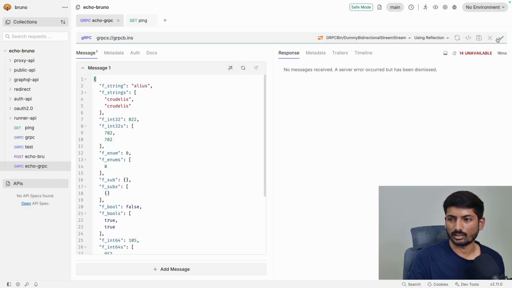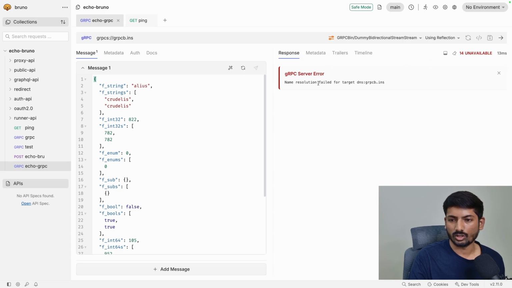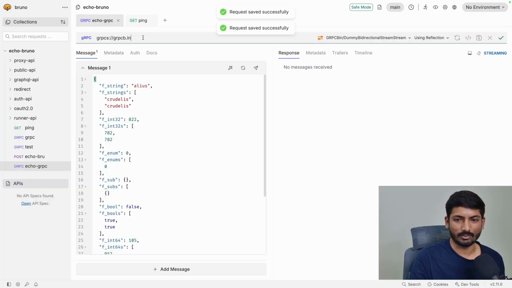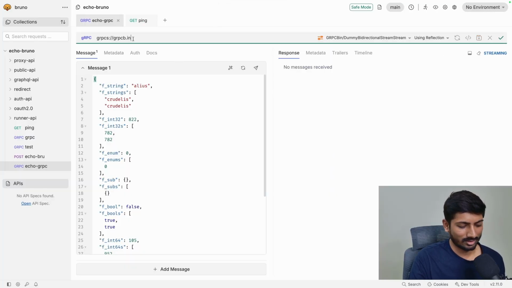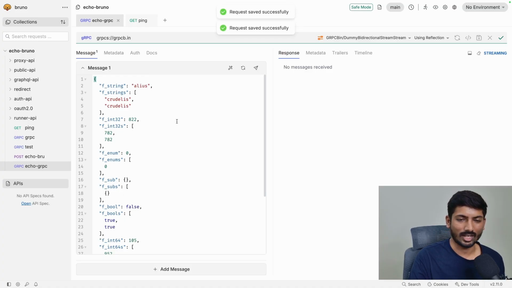What needs to be done next? Name resolution failed, target DNS, gRPC bin dot. Okay, Jesus. So we are doing some bad practice here. We have added a dot by mistake while saving the request, and that's why it's giving us an error.